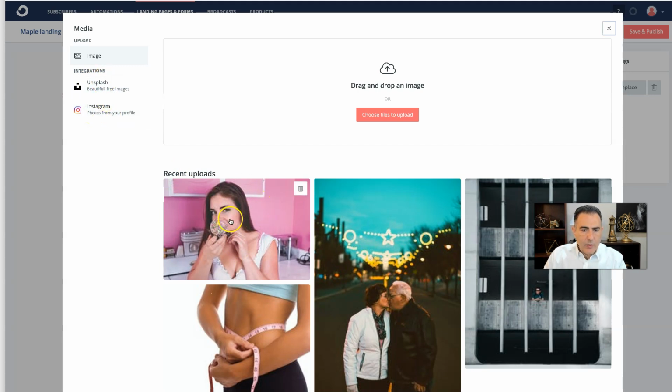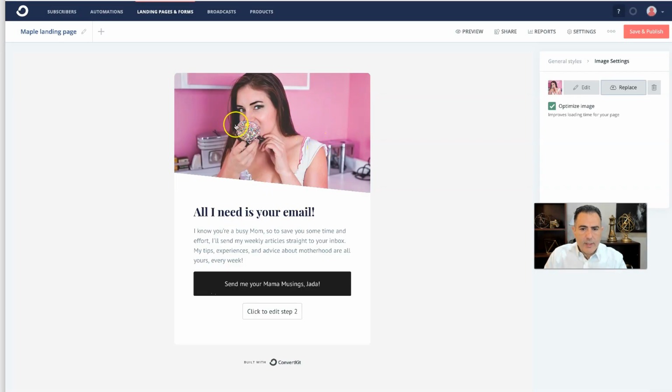So I'm going to pick this one right here. If you notice, it just put it inside this perfectly. It put it inside the bridge page perfectly without me doing anything. I don't have to mess with the image. Based on what you are selling, obviously, you want to make it kind of look similar, kind of make sense. Now I'm going to go ahead and change it so you'll see what I'm talking about.